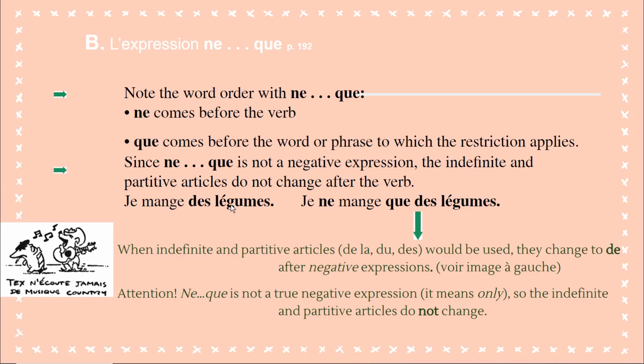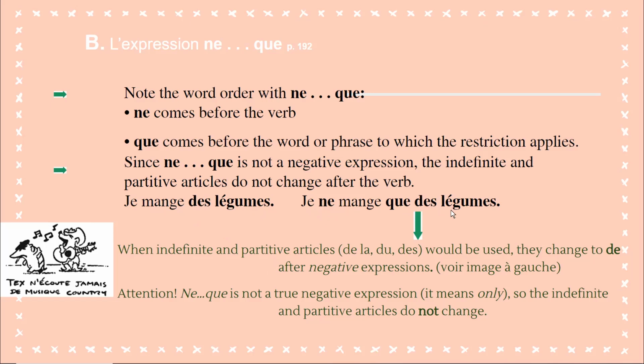Here's an example to explain what the statement means. Je mange des légumes. If we're saying, I don't eat any vegetables, we say, je ne mange pas de légumes. Des, in that case, would change to de. But here, since we have ne que and it's a restrictive expression, we don't have to change the des to de. We keep it as is.